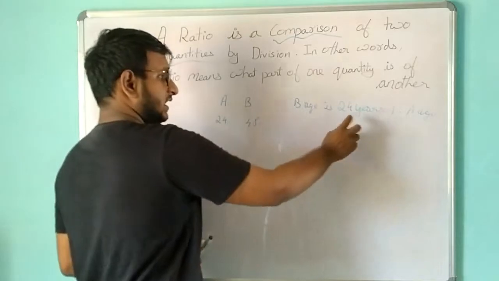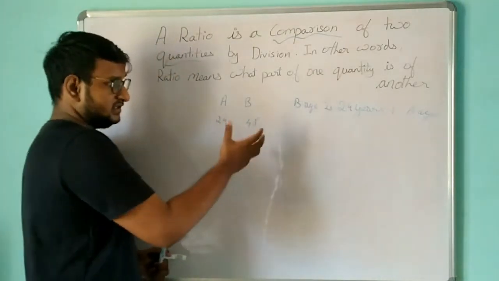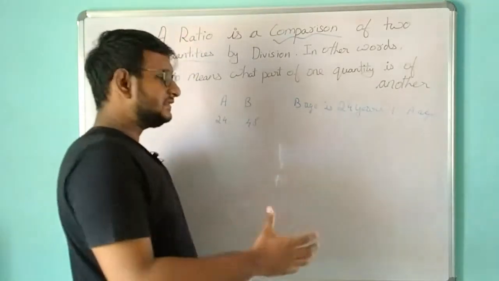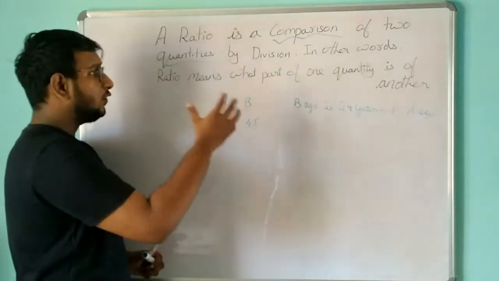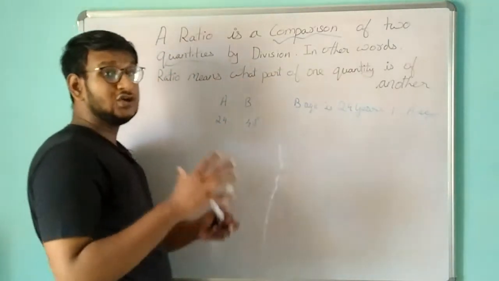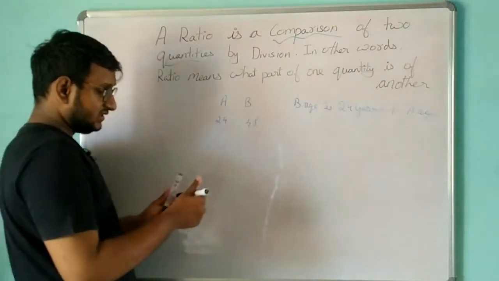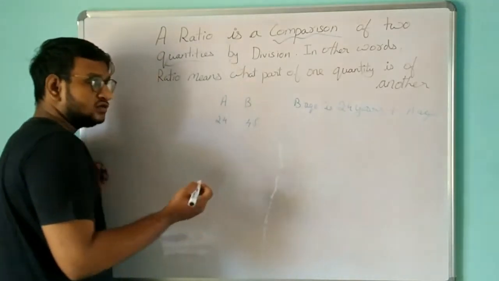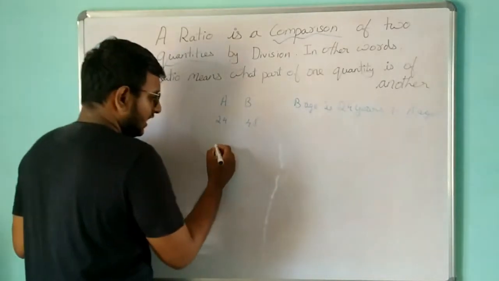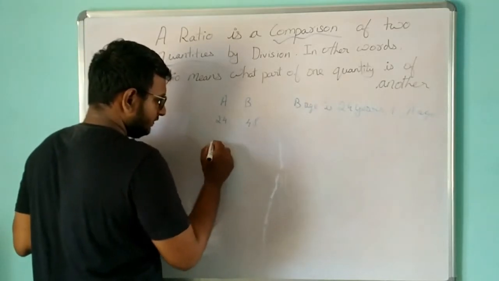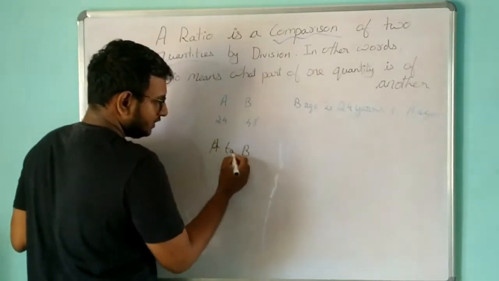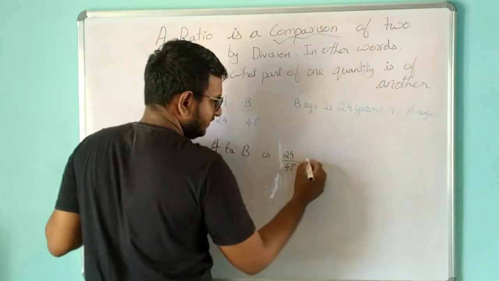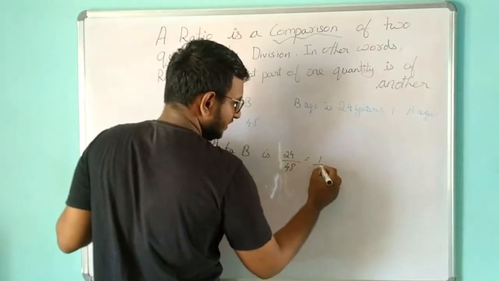But here we are comparing A and B's ages with respect to addition. We are saying that B's age is 24 years greater than A's age. In the case of ratio, we have to compare these two quantities with respect to division, in the sense that we have to divide these two quantities. That is, the ratio of age between person A and person B is 24 divided by 48, which means 1 divided by 2, right?